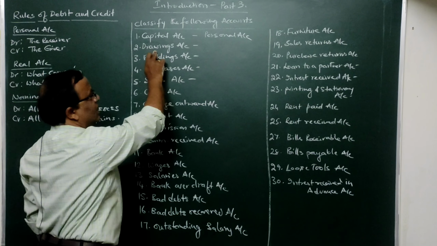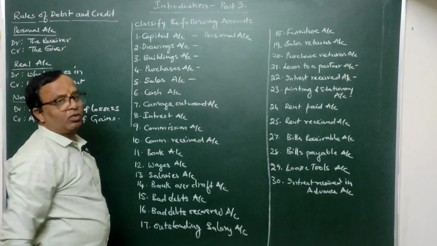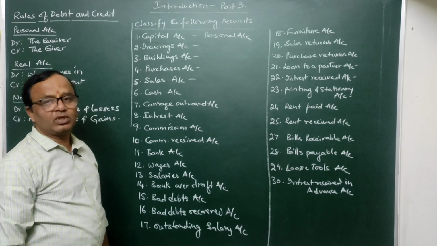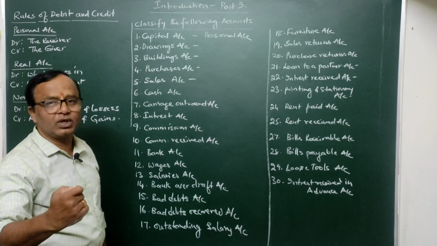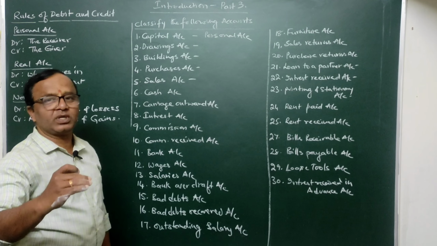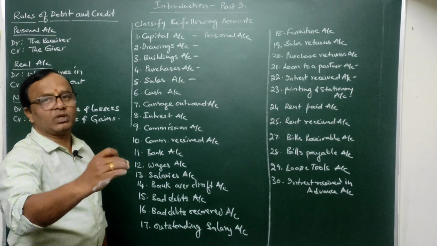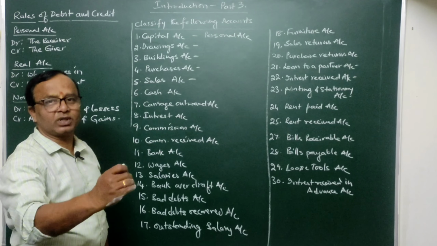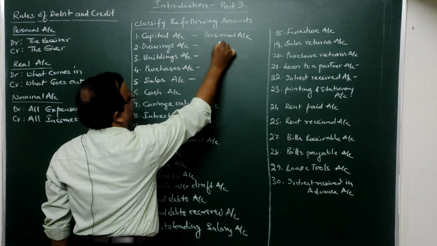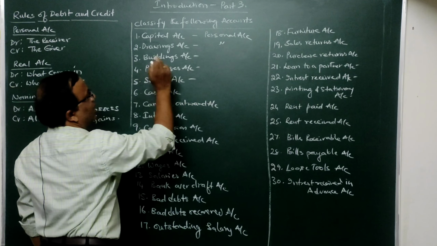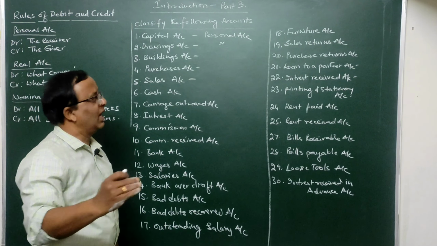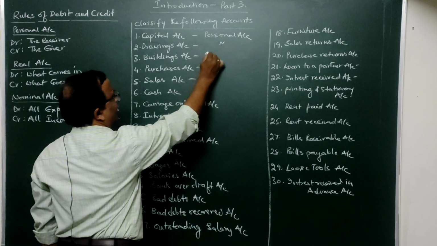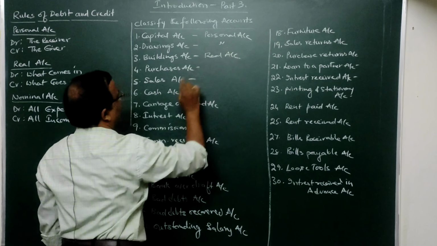Drawings account. Drawings are nothing but money or goods or any particular assets of the business used by the proprietor for his personal use or for his family members. So once again, drawings are representing the money or money's worth withdrawn by the proprietor, who is a person. So drawings account is a personal account only. Then buildings. Buildings are the assets of our business. Since they are assets, they are real accounts.